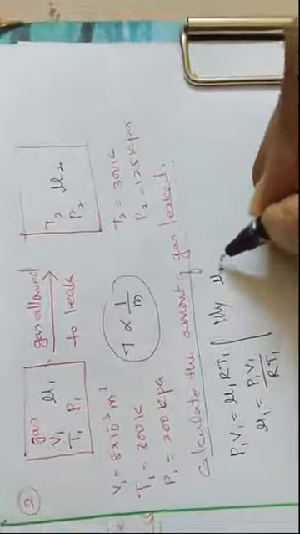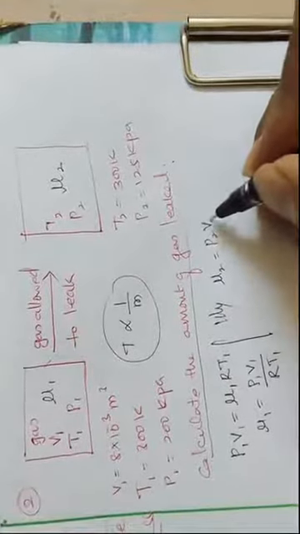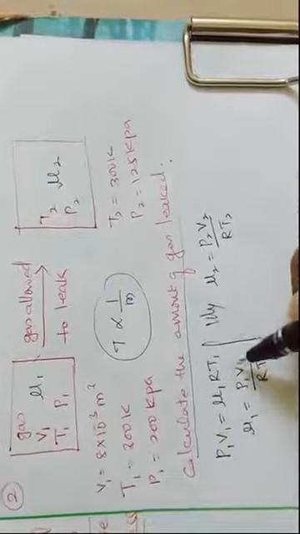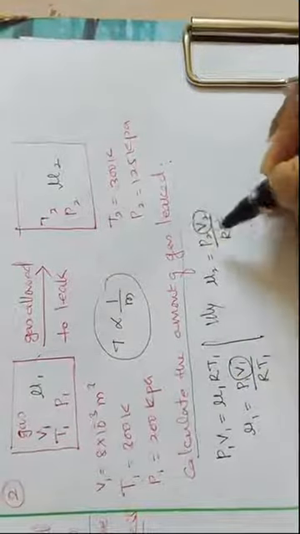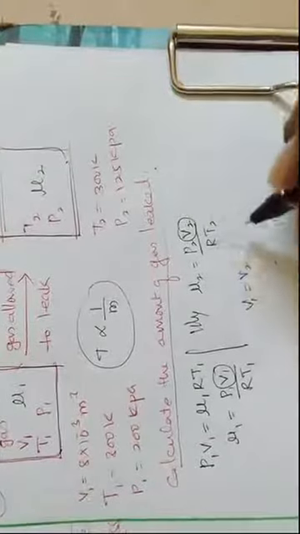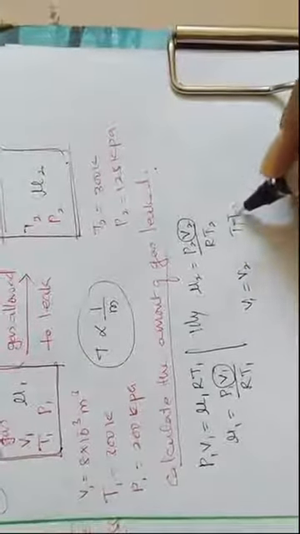Similarly, can I write for this second also, that is mu2 is equal to P2 V2 divided by R T2. Now see, this volume V1 will be equal to V2. Why? Because the volume of the container remains constant. That means V1 is equal to V2, and they have given T1 is equal to T2, that is 300 Kelvin, 300 Kelvin.